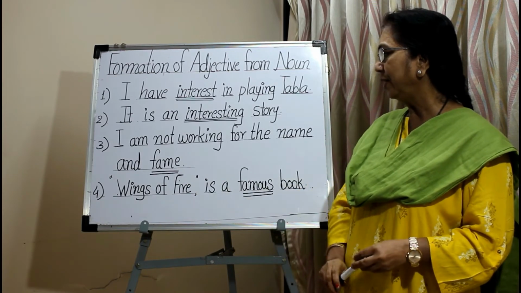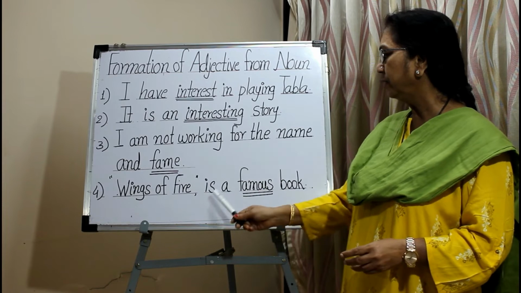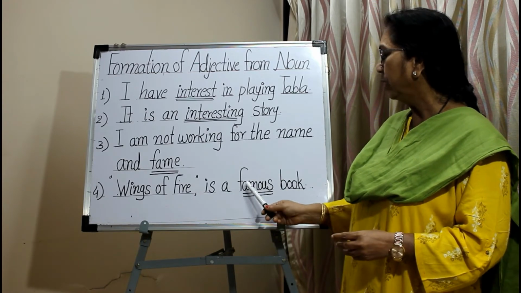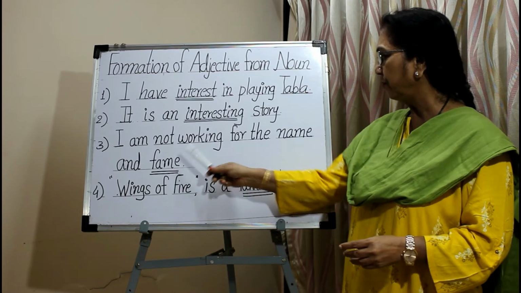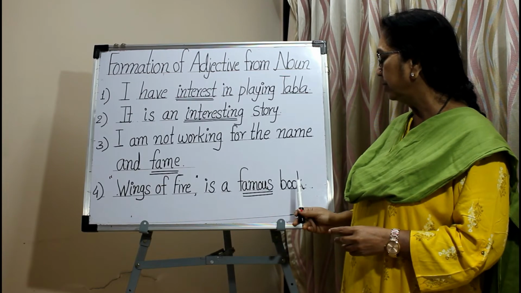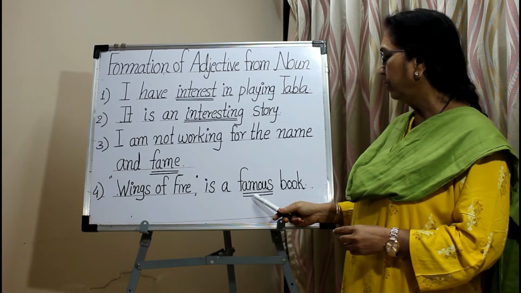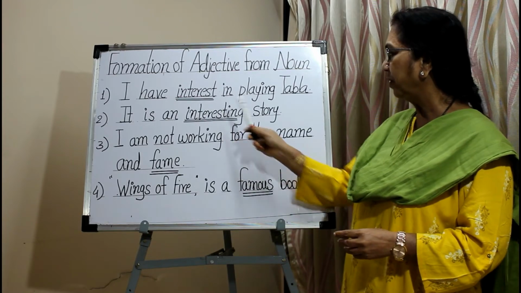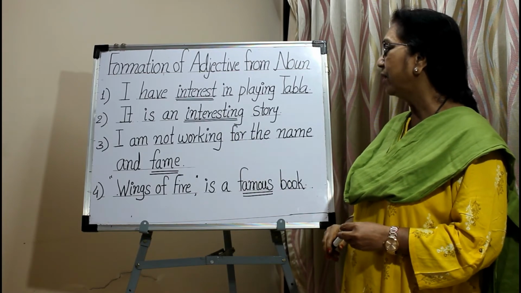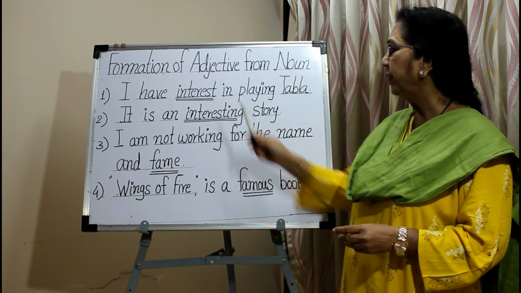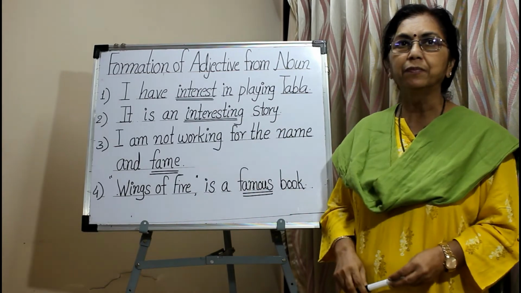In the fourth sentence, Wings of Fire is a famous book. So here famous is the adjective. It is formed from the noun fame by adding the suffix ous. In this sentence, book is the noun and the word famous describes the noun book. So these words, interesting and famous, are adjectives. They are formed from the nouns interest and fame.